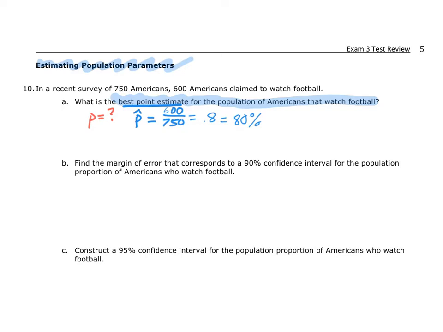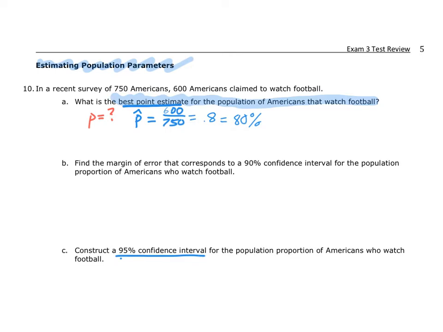To answer C, I'm going to use that calculator, and we're trying to come up with a 95% confidence interval. So I'm going to use my calculator, and it's a confidence test. So I'm going to go to my stat button, scroll over to test, and in this situation, I'm looking at the one proportion interval, because I'm looking for a one proportion confidence interval. And I've got right here, my X value in this case is, what did we say? We said 600. My N, the number in my population, is 750. And my confidence level is 0.95.